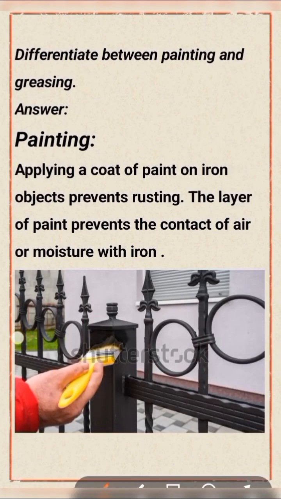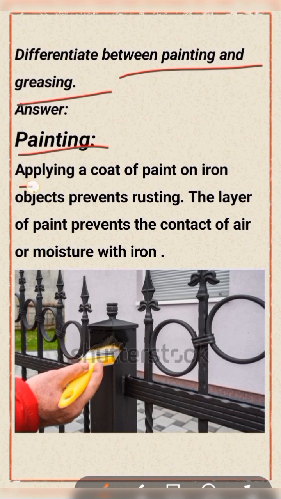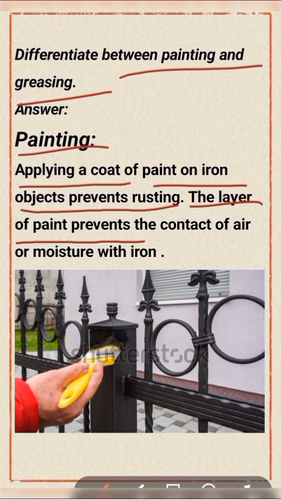Differentiate between painting and greasing or oiling. Painting: applying a coat of paint on iron objects prevents rusting. The layer of paint prevents the contact of air or moisture with iron. This is the picture supporting this part.